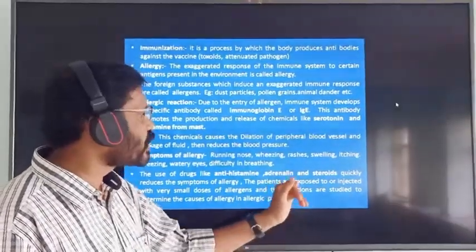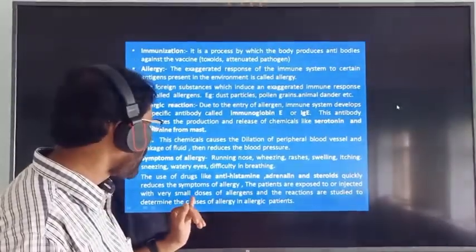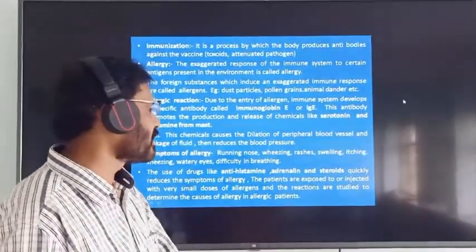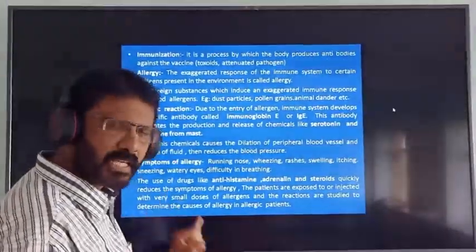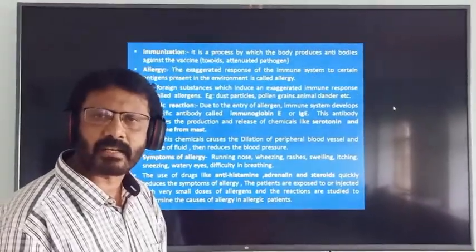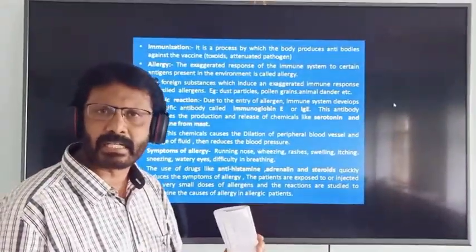When patients are exposed to or injected with very small doses of allergens, the reactions are studied to determine the causes of allergy. That is how allergy can be detected.